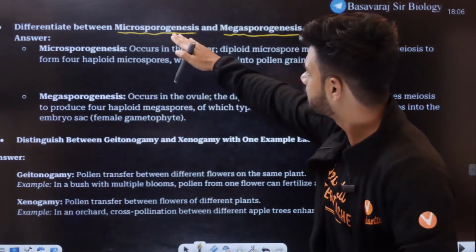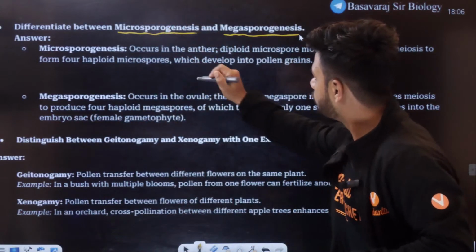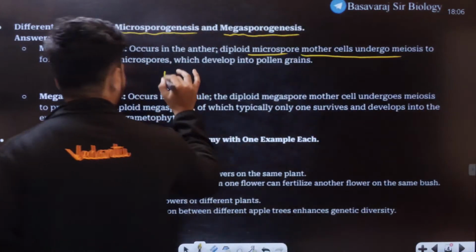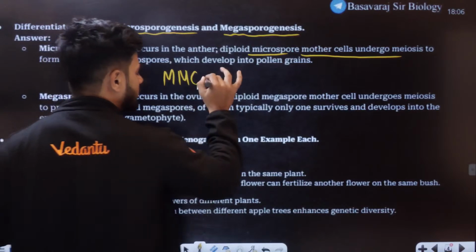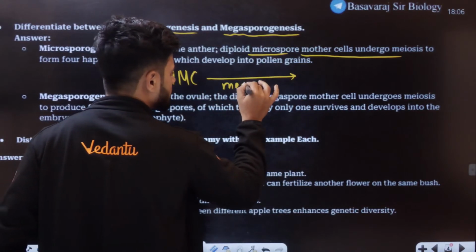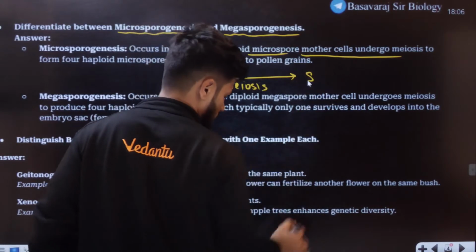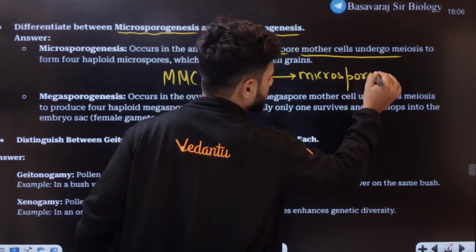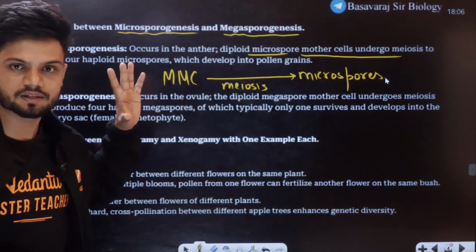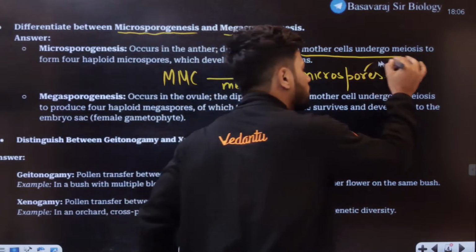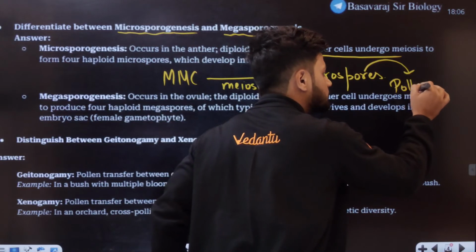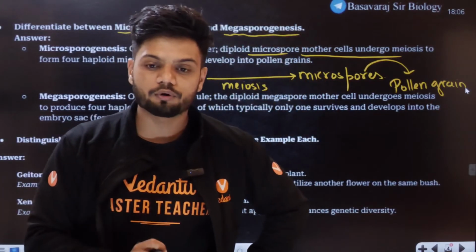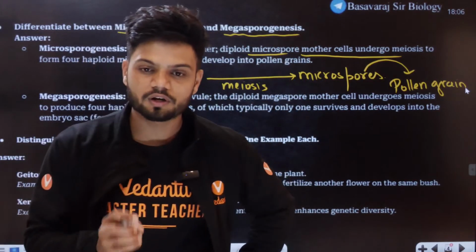Microsporogenesis means formation of microspores from the microspore mother cell, MMC. The microspore mother cell undergoes meiosis to produce microspores. Through meiosis, the microspore then goes ahead and develops into a pollen grain. That is called microsporogenesis.